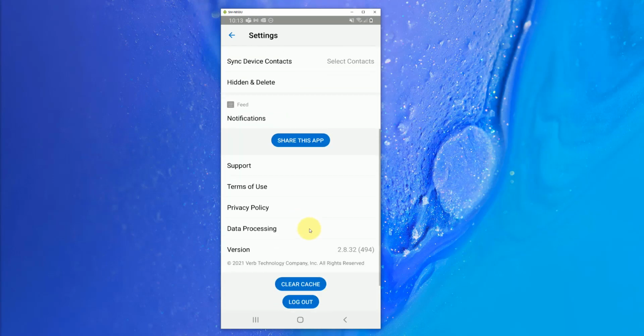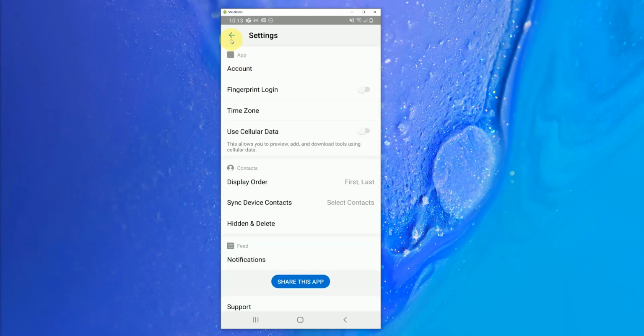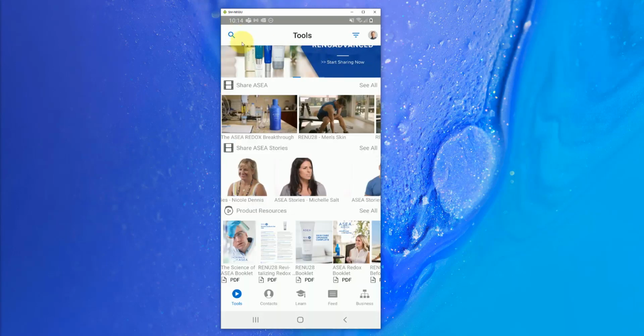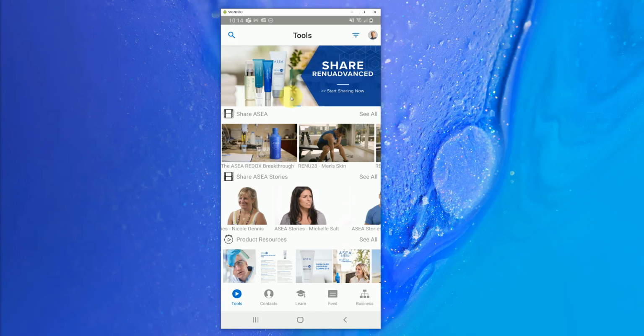I've had to use that a couple of times just on my end, but overall the app runs very, very smooth. So let's go back here to My Profile, hit the X at the top, and get back to the My Tools section just so I can show you a couple areas before we dive into adding your first contact.